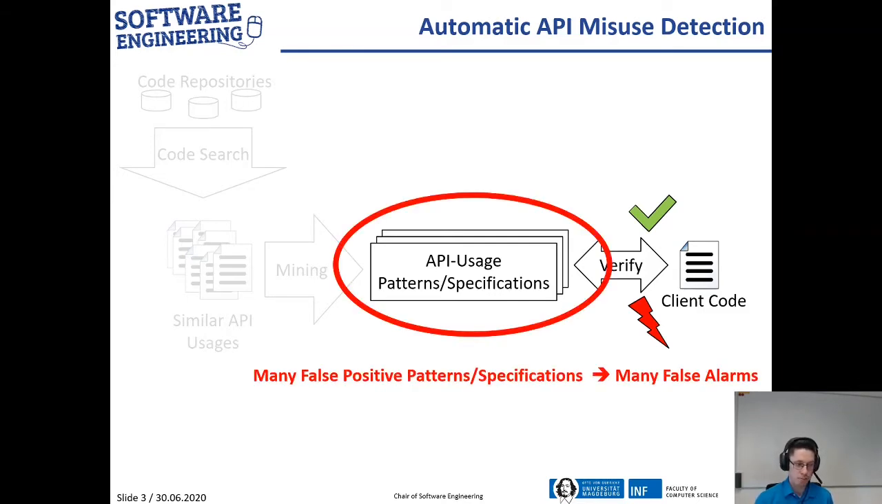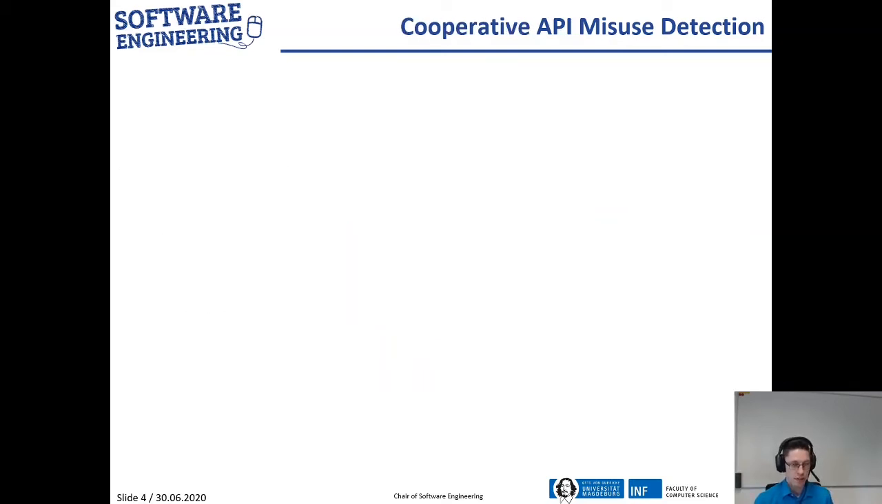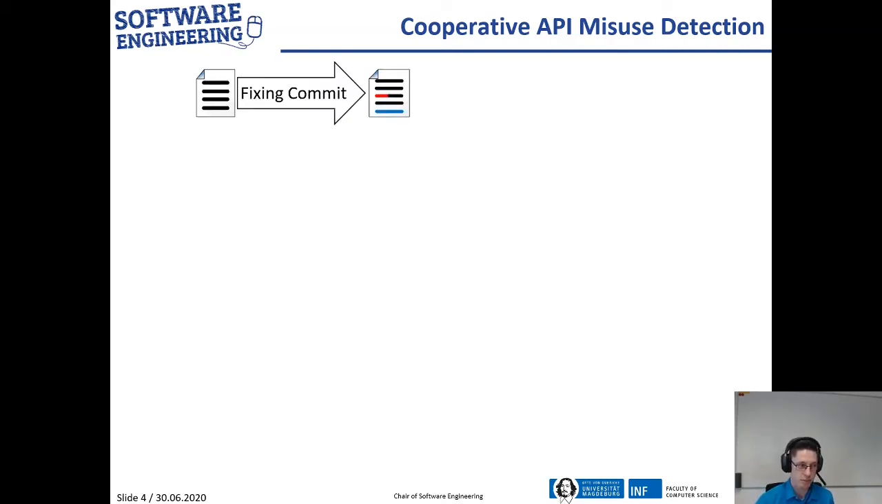However, the problem is many of those automatically inferred specifications are false positives, which causes many false alarms and therefore are not really applicable in practice. Therefore, we consider a different route where we do not consider automatically inferred specifications, but rather looking at real fixes from real developers. So whenever a developer fixes an API misuse in a commit, we use that commit and infer